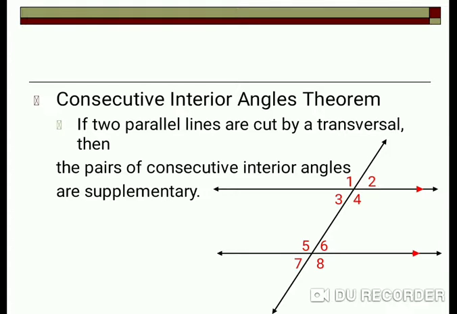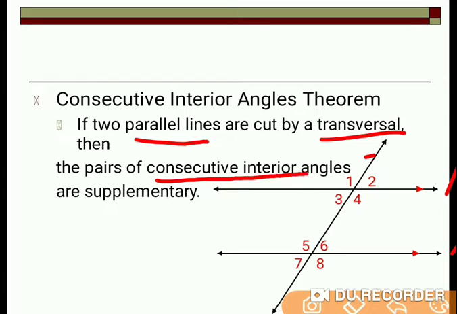Consecutive interior angles theorem. What this theorem says: if two parallel lines are cut by a transversal, which is there in your figure, these are two parallel lines cut by this transversal, then the pair of consecutive interior angles are supplementary.